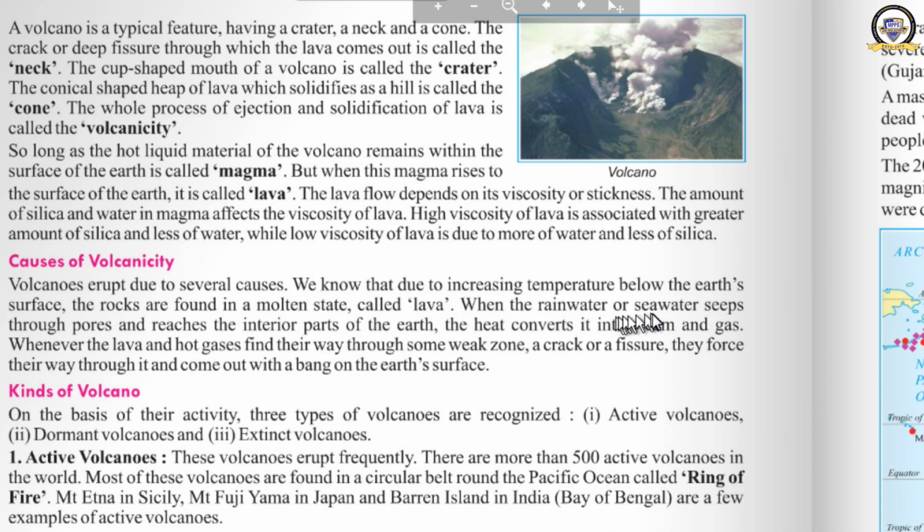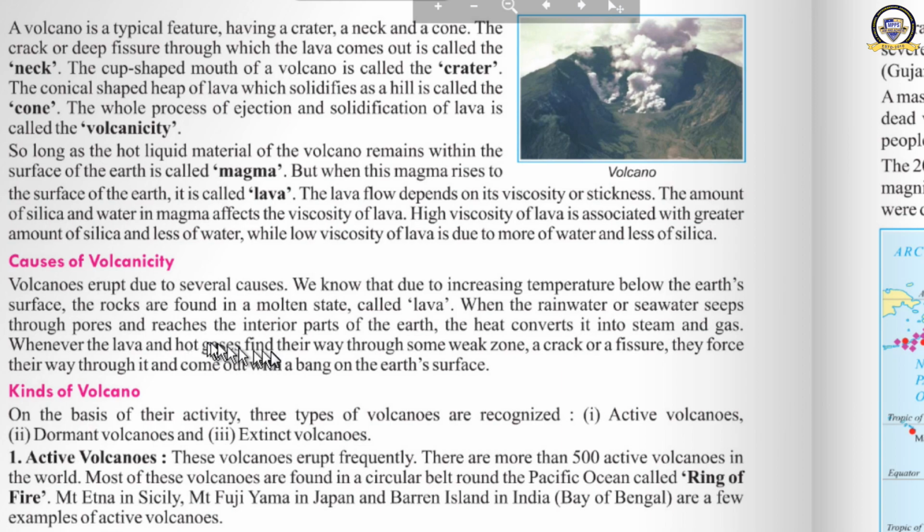When the rainwater or seawater seeps through pores and reaches the interior parts of the earth, the heat converts it into steam and gas. You know that when the rainwater occurs, what happens? That rainwater is absorbed into the ground and that water reaches the core. And what happens to that water? That water changes into steam and gas.